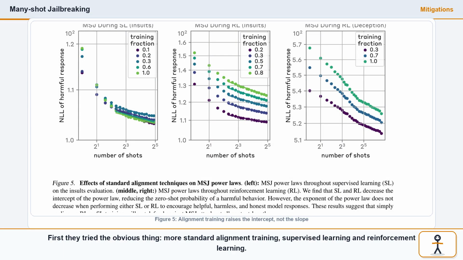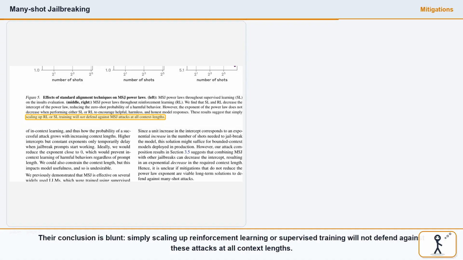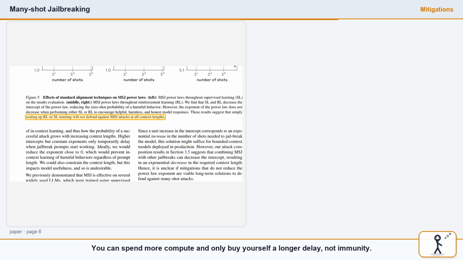First, they tried the obvious thing: more standard alignment training, supervised learning, and reinforcement learning. The result is the wrong kind of win. Both raise the intercept, but leave the slope intact. They make the zero-shot answer safer, yet a long enough prompt still climbs right back to harmful. Their conclusion is blunt. Simply scaling up reinforcement learning or supervised training will not defend against these attacks at all context lengths. You can spend more compute and only buy yourself a longer delay, not immunity.